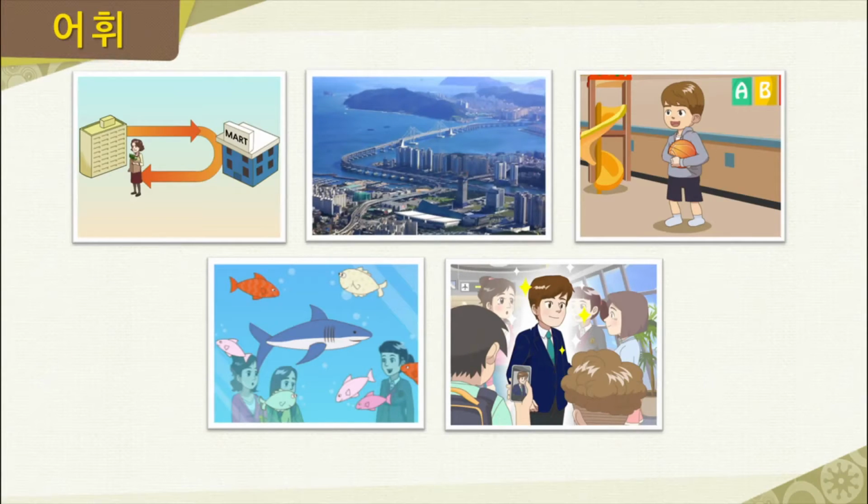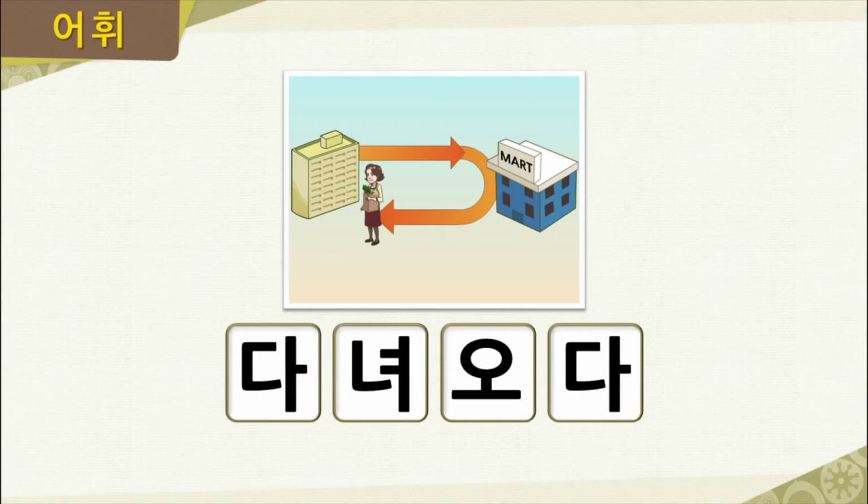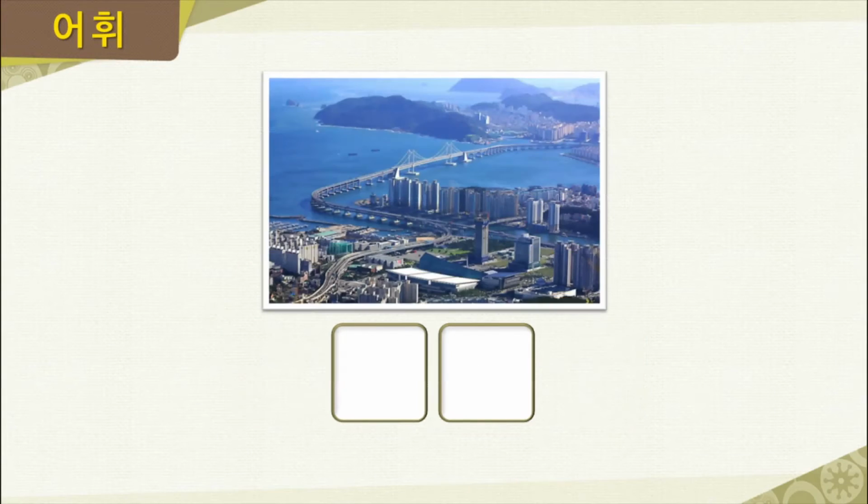Now let's review the words that we just learned in this section. Mrs. Kim went to the mart, as you can see here, and then she returned home, as you can see here. In Korean, we can say 김유미 씨가 마트에 다녀왔어요. Now, this is a city in Korea. It is Korea's largest trading port and is the next largest city after Seoul. Where is this? Right, it is Busan.